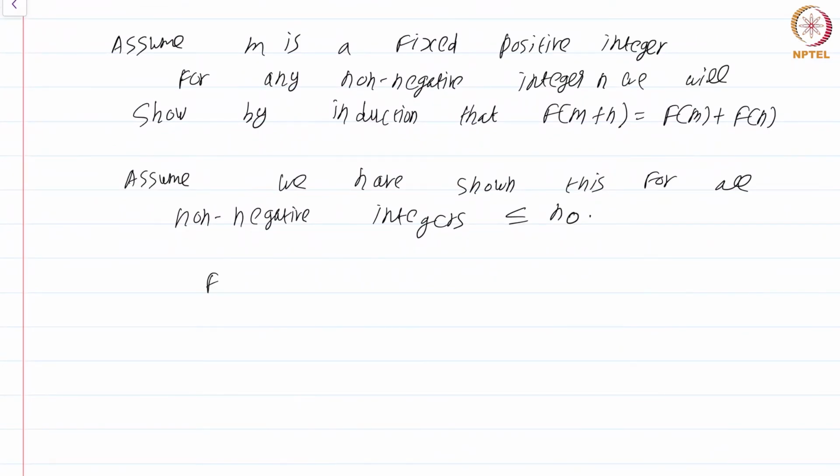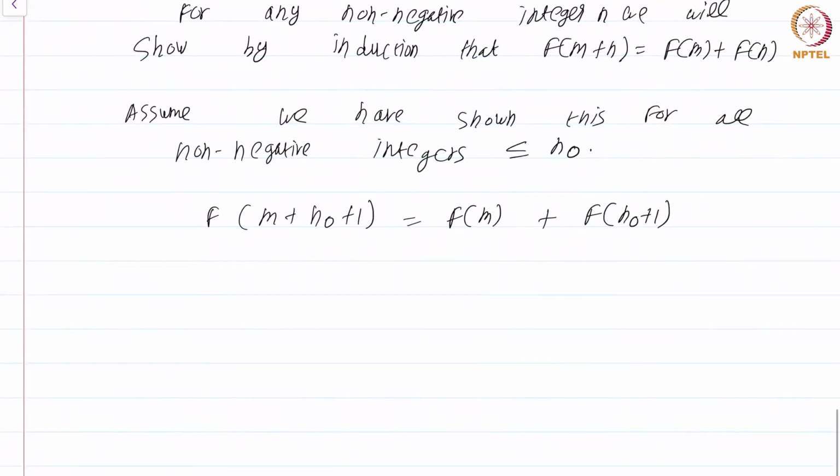Then we have to show that f of m plus n naught plus 1 is f of m plus f of n naught plus 1. But observe that the right hand side, f of m plus f of n naught plus 1, is actually f of m plus f of n naught plus f of 1.